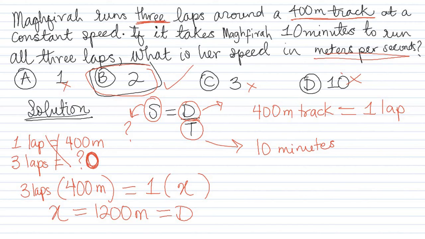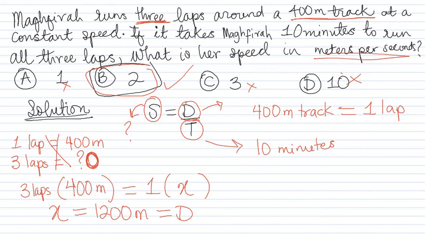Just to recap what we did: we're given a 400-meter track as a distance, but instead of running 1 lap, she ran 3 laps, so that would be 3 times the entire distance of the track. That's the total distance. It took her 10 minutes to run all 3 laps, hence we have our time.